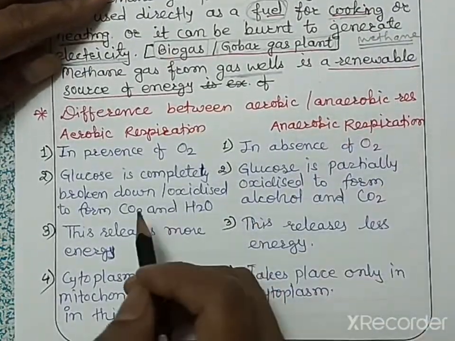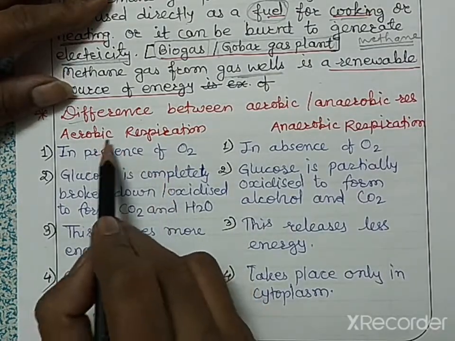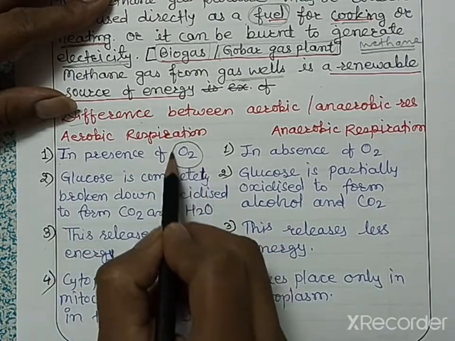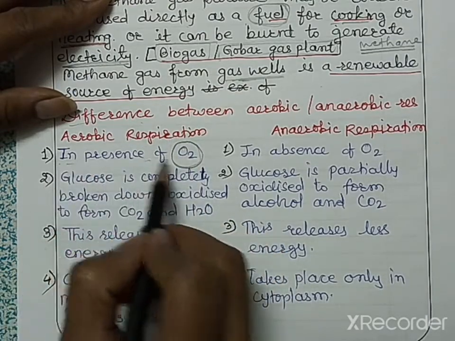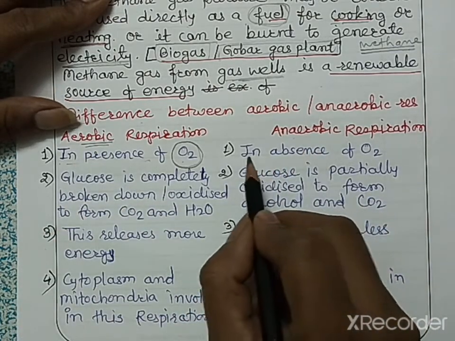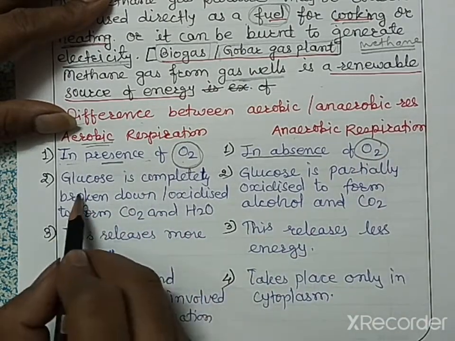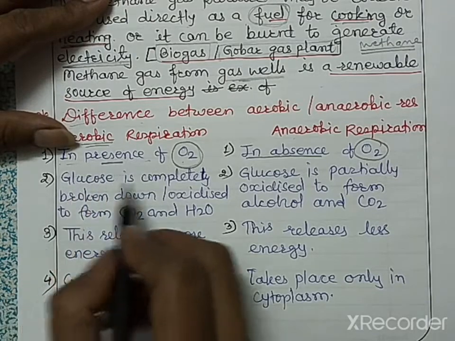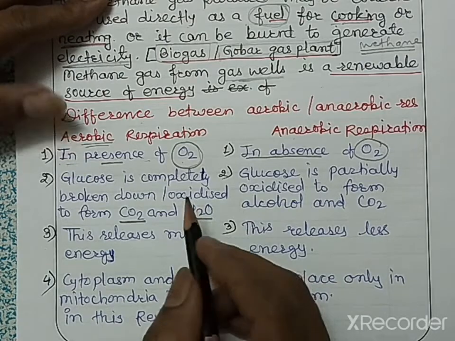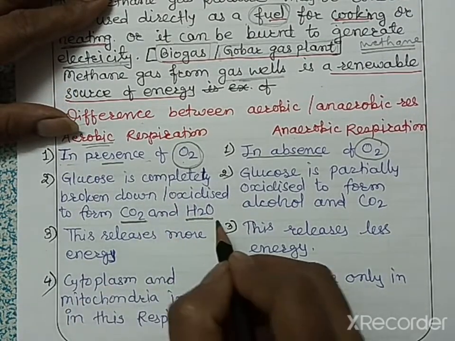Okay, then we will see the difference between anaerobic and aerobic respiration. So the first point is, in aerobic respiration oxygen is involved, that is, in the presence of oxygen aerobic respiration takes place. Anaerobic respiration occurs in the absence of oxygen. Here presence of oxygen, here absence of oxygen. In aerobic respiration, glucose is completely broken down or oxidized to form CO2 and H2O. Means aerobic respiration has end products carbon dioxide and water.